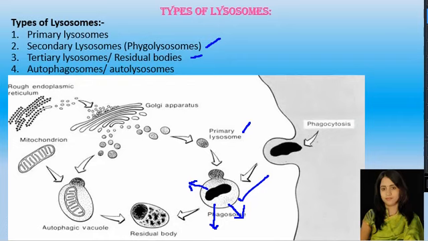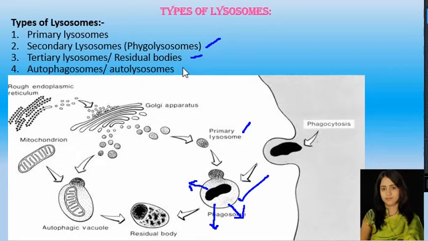Now this is known as residual body or tertiary lysosome. So tertiary lysosomes or residual body contains the lysosome and the undigested food material, which is not useful to the cell. Hence it is known as the residual bodies or tertiary lysosomes.